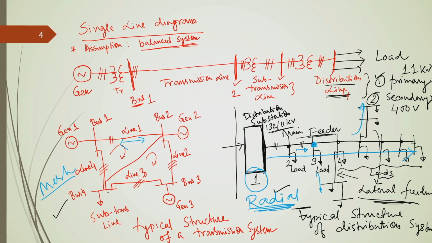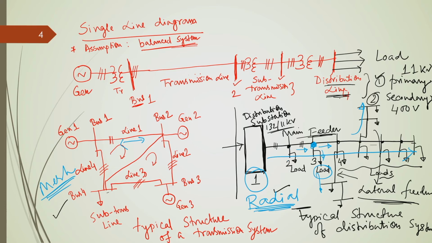So, the power flow between node 2 and node 3 would simply be equal to the summation of the power flow from node 3 to 4 and the power drawn by this particular load. If we apply KCL over here, you can find out the current or power flowing through any particular line. But things are not that simple for this type of mesh system. You can understand by looking at the topological or structural difference of these two systems.